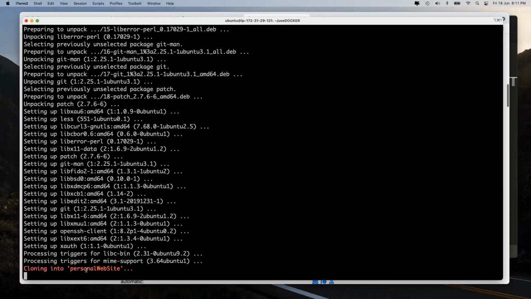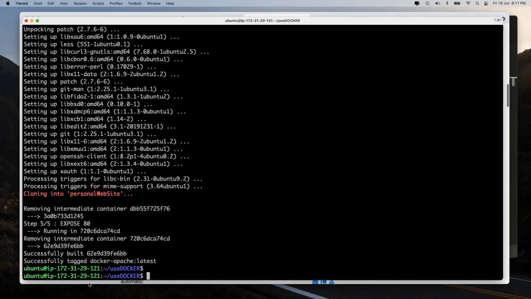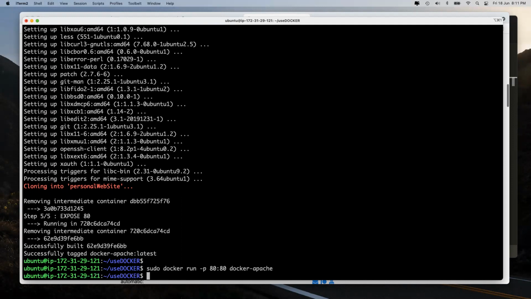Let it clone. Okay, and successfully tagged. Unfortunately, it worked so fast, shouldn't have worked. Okay. Port 80 and docker-apache, and this, it should run, right?